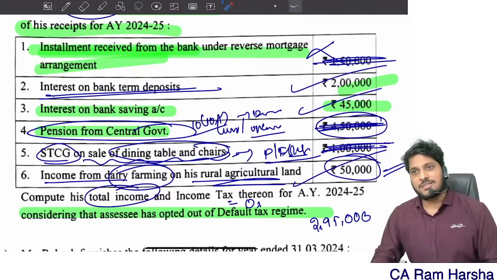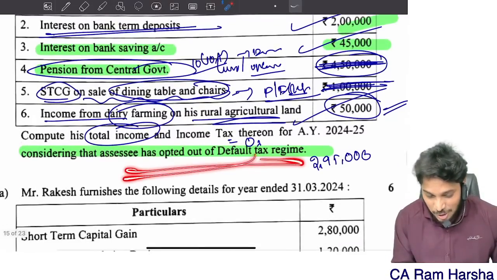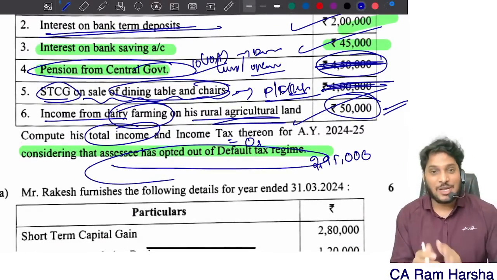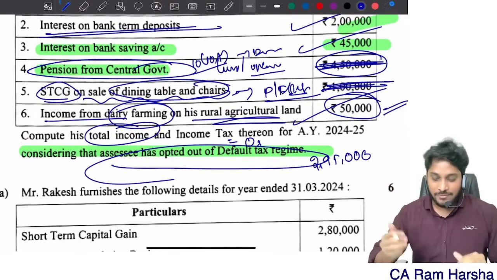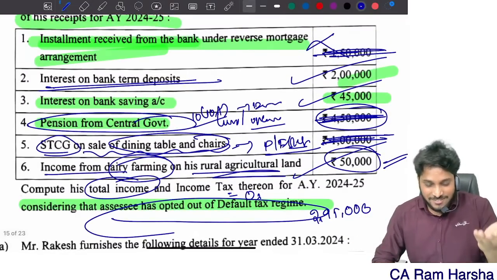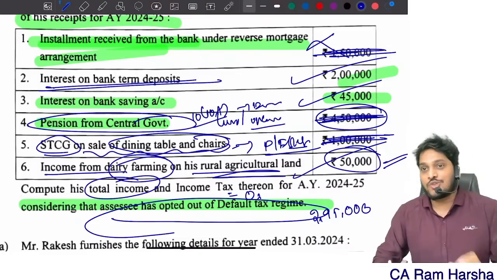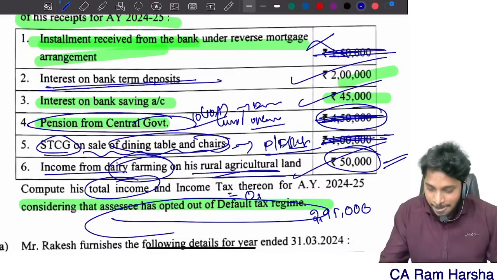Yeah, Tanvi Singh. Yeah, I'm looking at. Sorry. SSC has opted out. I'm extremely sorry. SSC has opted out of the default tax regime. Even if he has opted out, he will get total income. Yeah, sorry, thank you. I was a bit in a hurry. Thank you.